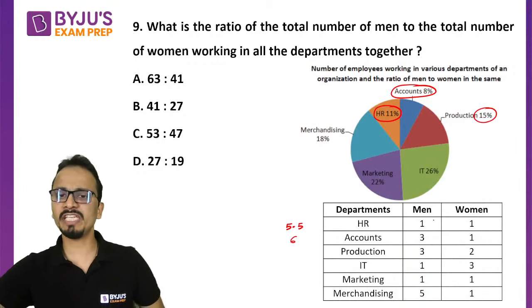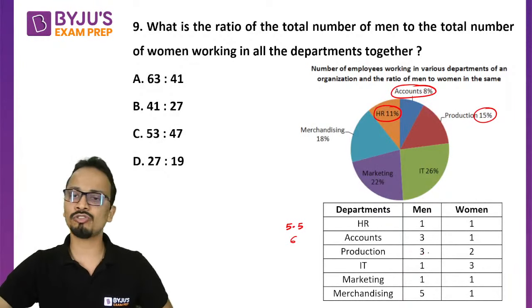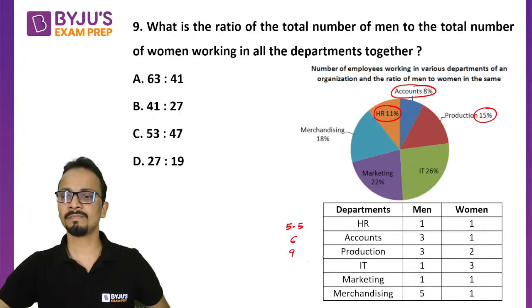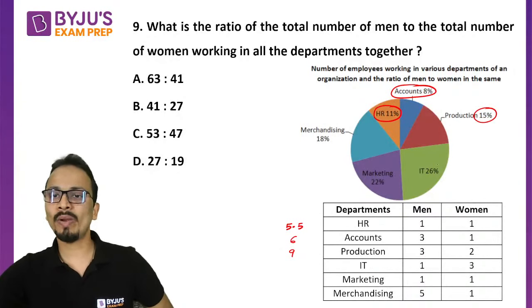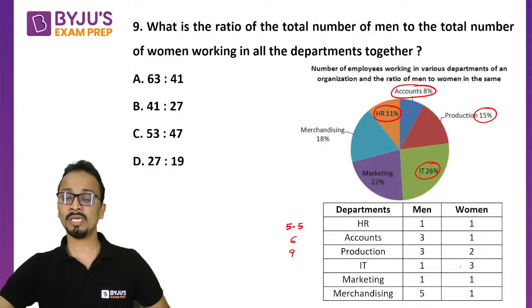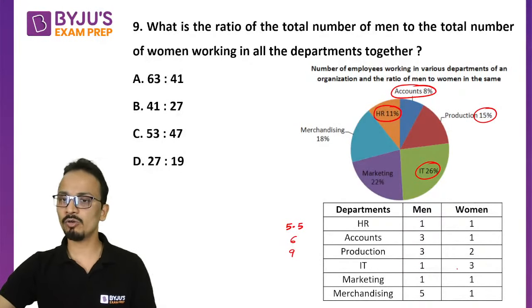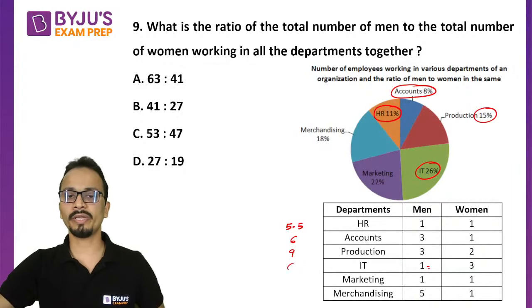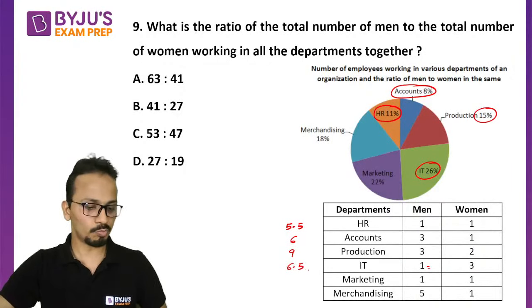Production department 15% to be divided in the ratio 3:2. So it will be 9% men. IT department 26 divided in the ratio 1:3. Now 26 को 4 से divide करो, that is 6.5 multiply by 1. So here percentage will be 6.5.